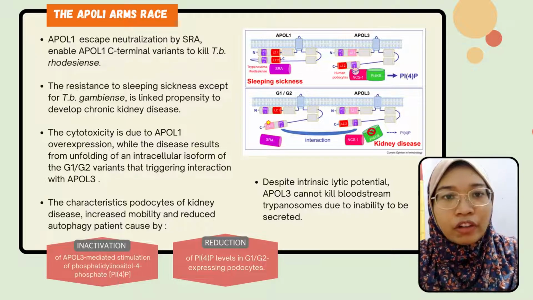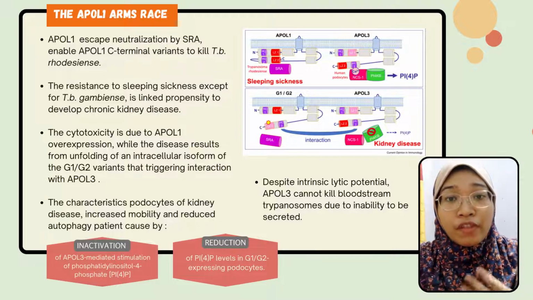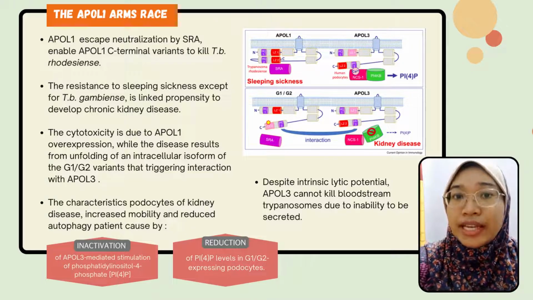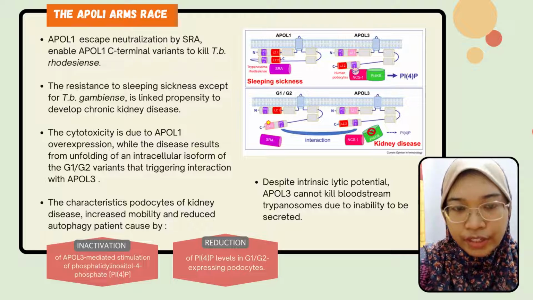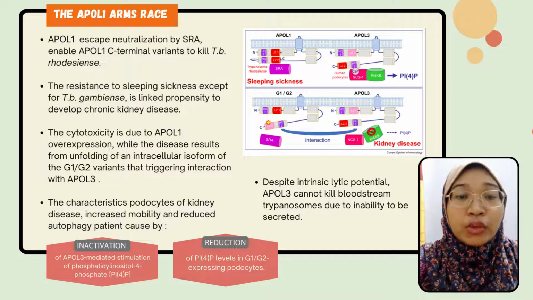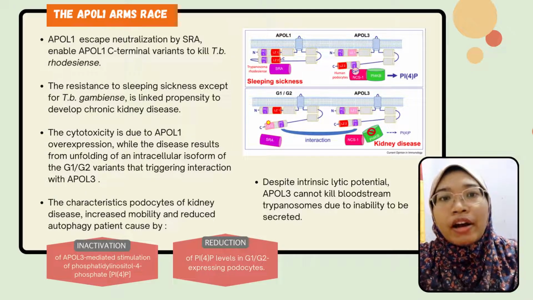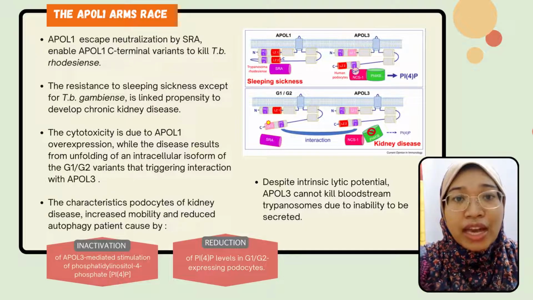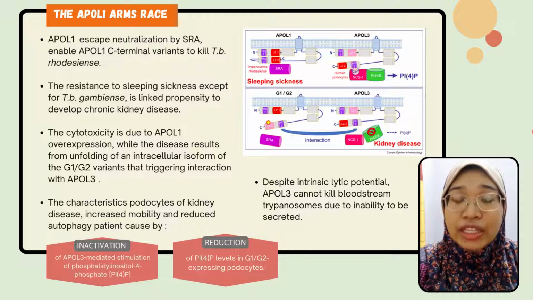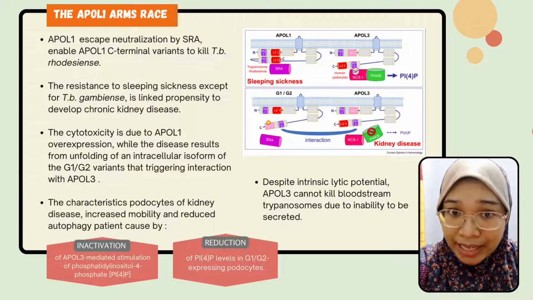Interestingly, the ability of the C-terminal APOL1 variants to kill T. b. rhodesiense was found to be naturally common among Western Africans, by the terms G1 and G2, which are respectively characterized by two separate mutations and a double amino acid deletion in the APOL1 C-terminal helix.